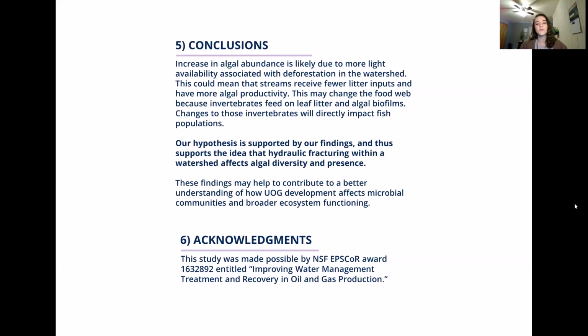This can mean that streams receive fewer litter inputs and have more algal productivity. This may change the food web because these invertebrates feed on leaf litter and algal biofilms. Changes to those invertebrates will directly impact fish populations, which has the propensity to impact all trophic levels.